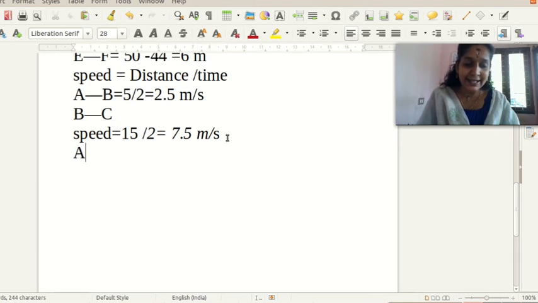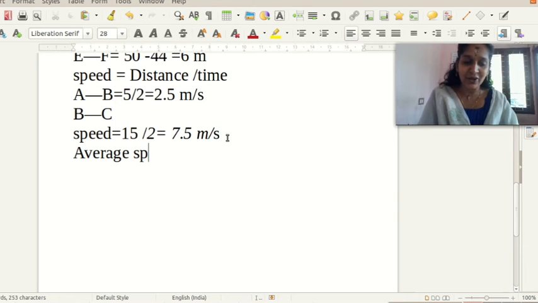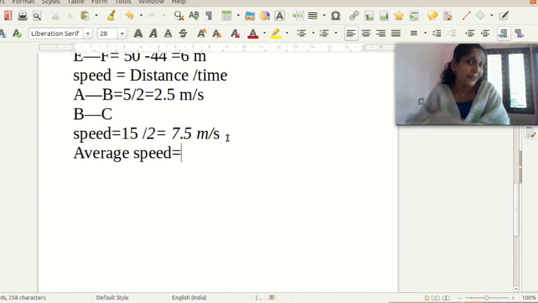Here the speed of the car is changing fast within different time intervals, and time is also changing. So we have to calculate the average speed.